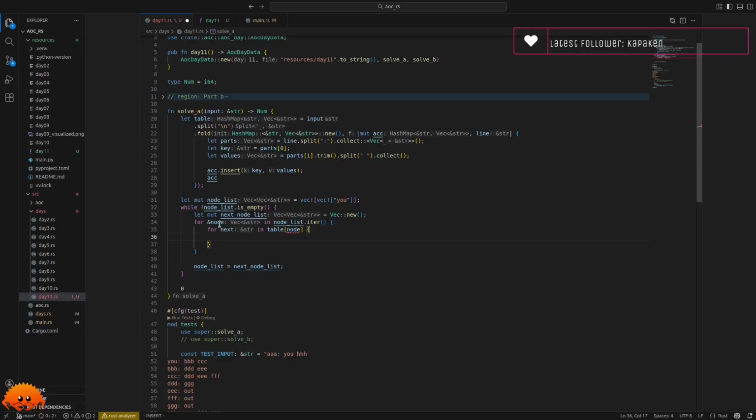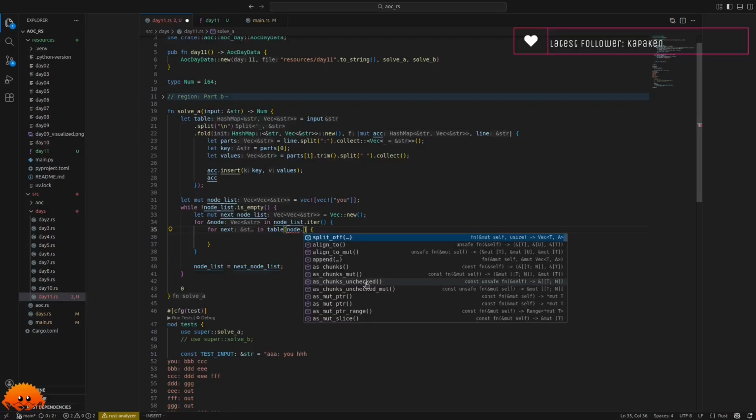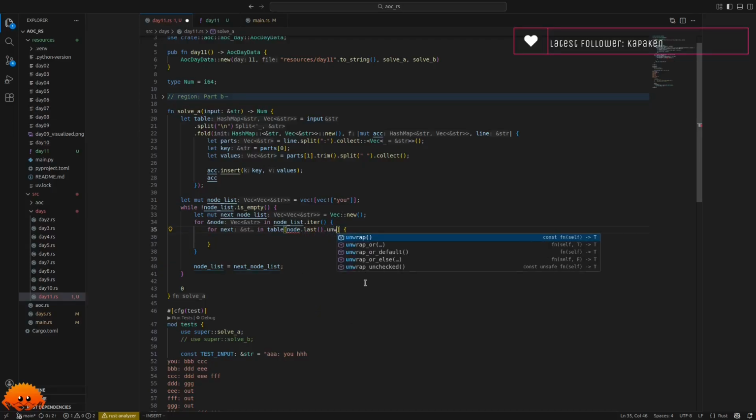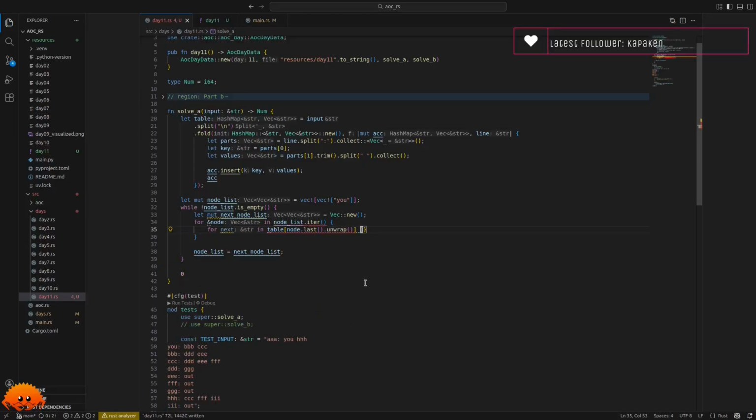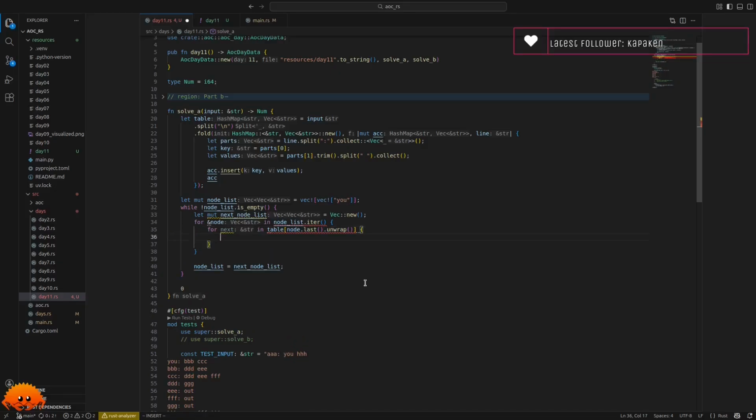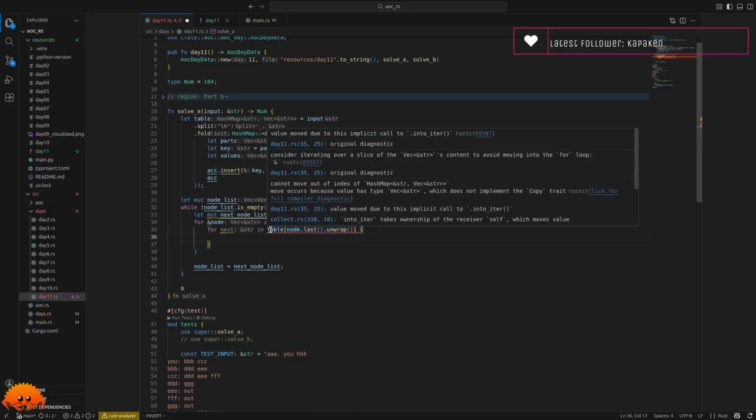Okay, and now this isn't happy because we try to index with a vector into something that has a string as index. So we have to say last here and unwrap, because last is an option. We need to unwrap this.